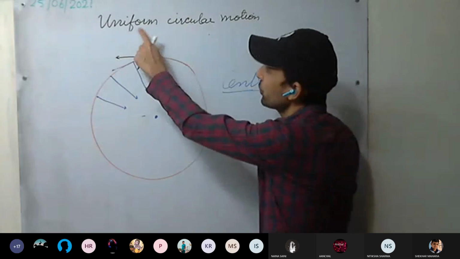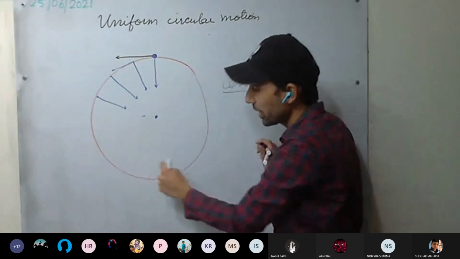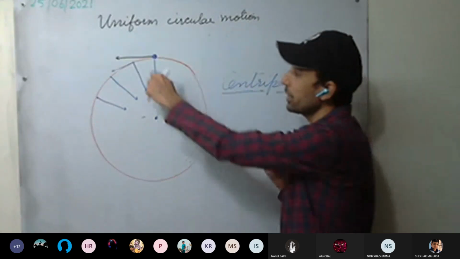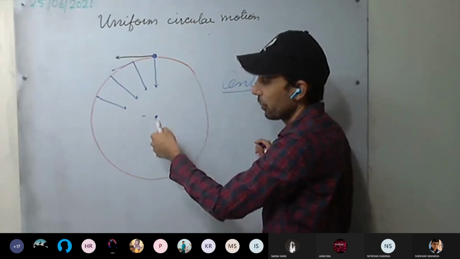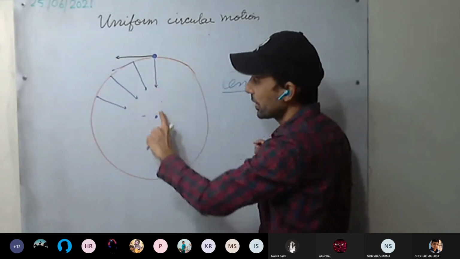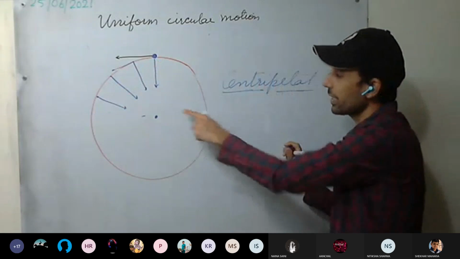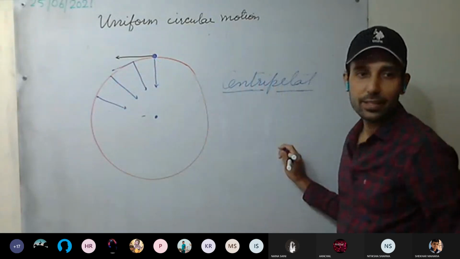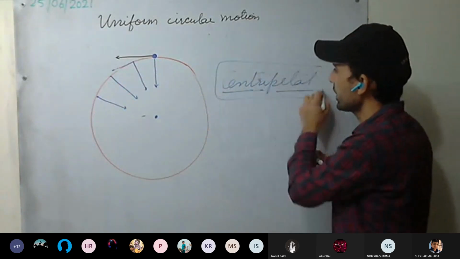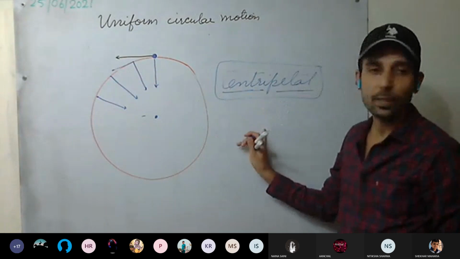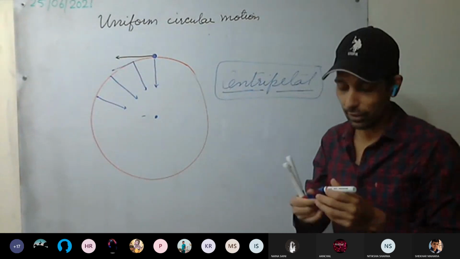So in uniform circular motion, we are applying a constant magnitude force, but the direction keeps on changing at every point. And how? Its direction is always towards the center. It is seeking the center. This is clear. This is called centripetal force. We'll discuss the centripetal force in more detail after some time.